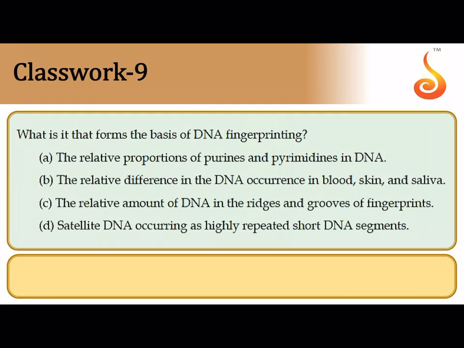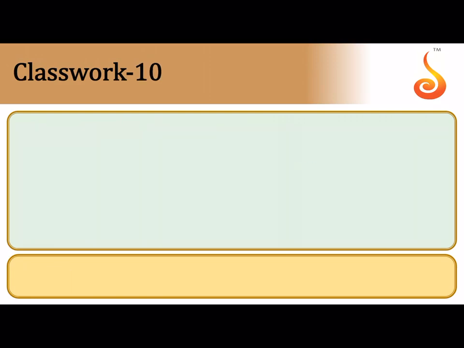Question number 9, what is it that forms the basis for DNA fingerprinting? Now we had discussed in DNA fingerprinting, we all have certain sequences which are repeated, randomly repeated, and the number of repeats varies. So it is satellite DNA that occurs within our genome, which is highly repeated short DNA fragments which are called variable number of tandem repeats. So the answer is the last option.